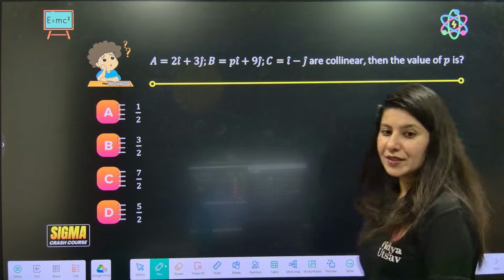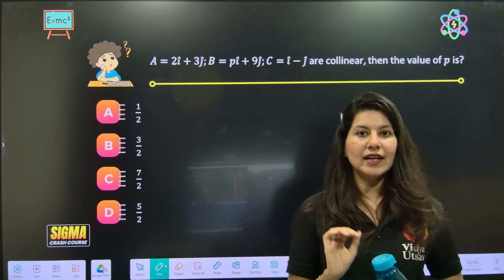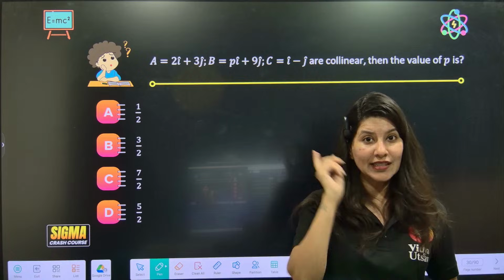Chalo, let's do this. Now I will give some time to you. I'll sip some water and you have 10 seconds to do this question. Let's see how many of you can do it in 10 seconds.